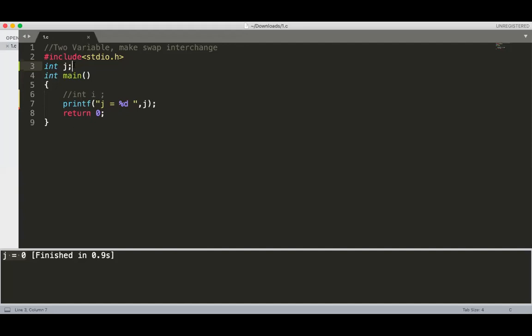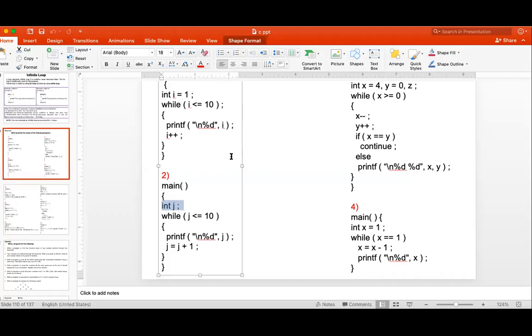And if it is a local variable, suppose this J is now a local variable, then the default initial value is garbage value. Getting this point? Yes, sir.